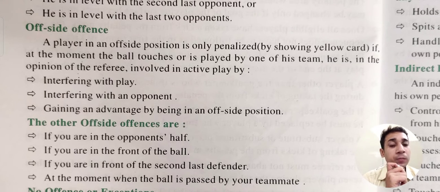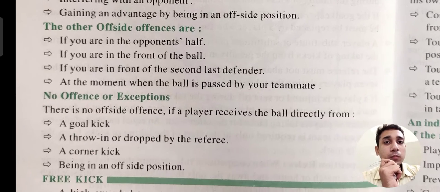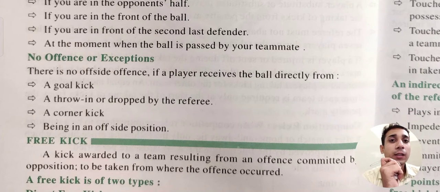The other offside offenses are: if you are in the opponent's half and in front of the ball, meaning you are moving towards the goal line of the opponent. Thereafter, if you are just obstructing the ball, or if you are in front of the second last defender, you can't just stay and obstruct the players. You can't just stay and wait and stand in front of the other players. Thereafter, there are exceptions where there is no offense.